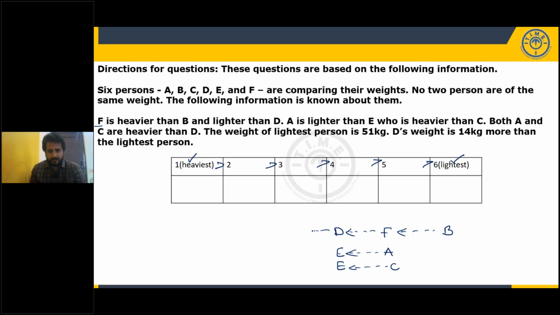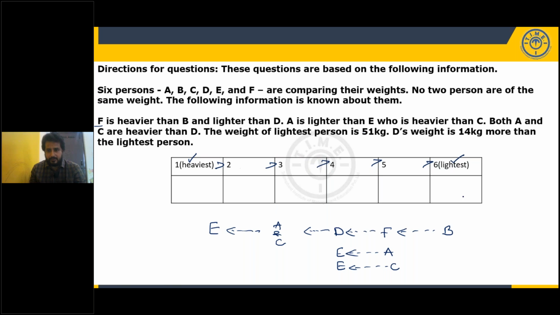Next, both A and C are heavier than D. So now look here. Both A and C are heavier than D. And you know, E is heavier than both A and C. So before this, it should be E. Okay. So we don't know about the positions of A and C.